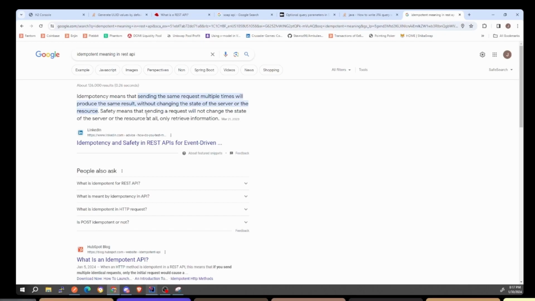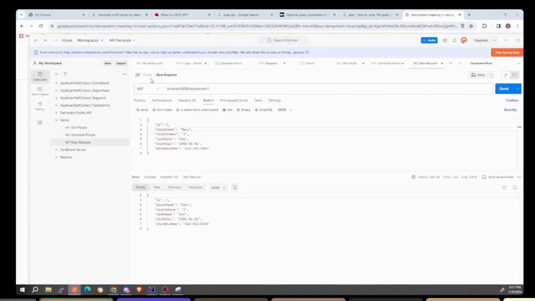Why not post? Because you're creating a whole new record, even though it's duplicate information, you'll end up with multiple dupes. I can do that right now. If I go here and do post, I'm just going to create a bunch of them. So if you have lag in your connection, you can end up with duplicates.